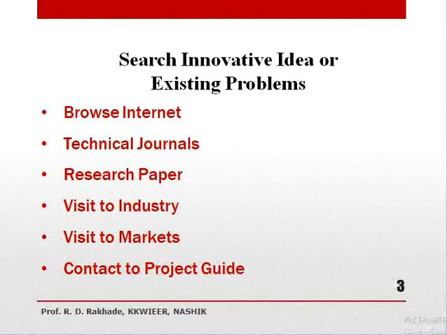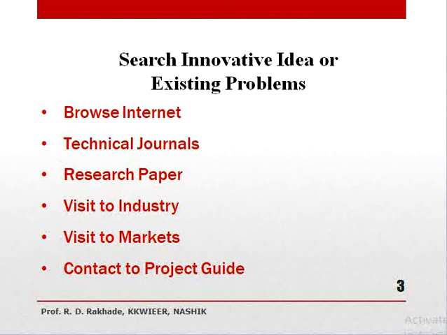Once you identify your area of interest, you can search innovative idea or existing problem within industry or a topic on social aspect. So there are different methods or different ways to search your ideas for project, such as you can browse internet or you can Google it.